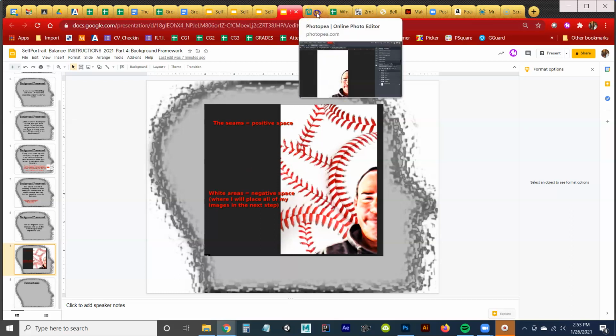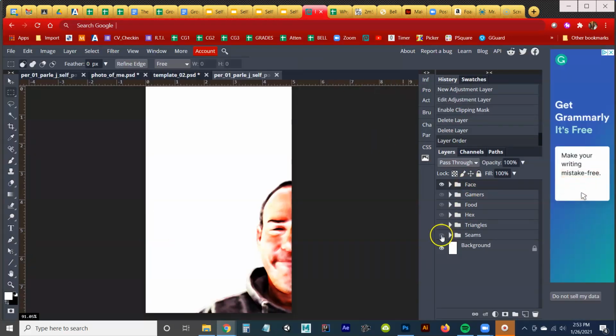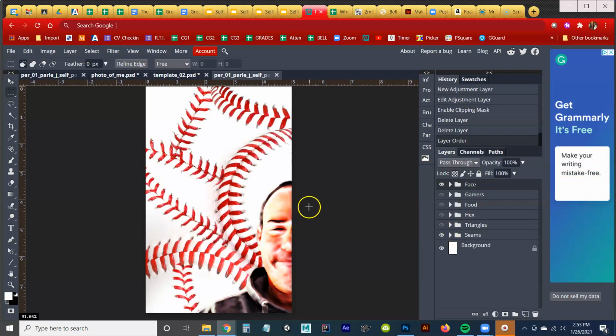So again, if I go over to Photopea and I turn on my seams, you can see what I have here. So I'm always looking at and thinking about what the end result is going to be. What are we going to do with this? What's going to happen? Remember, we're going to duplicate this and we're going to flip it horizontally. So I'm going to have a canvas that's twice as wide, and I'm going to have images in there, and these are going to sort of blend. I'm going to have another rounded seam here, and another seam that goes up here because this is going to be flipped.